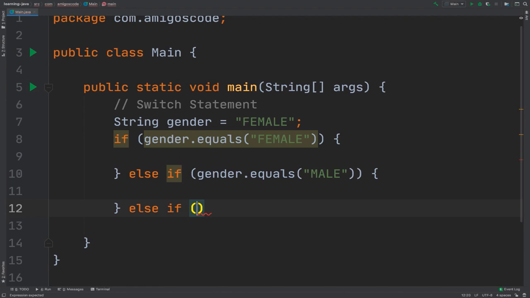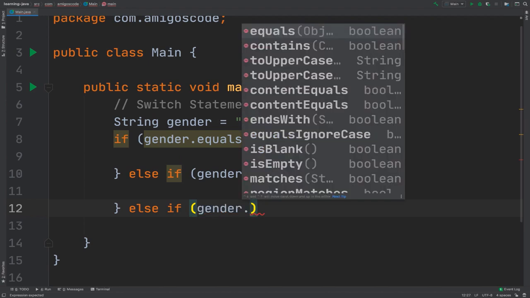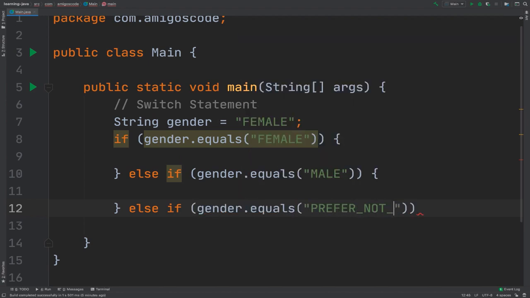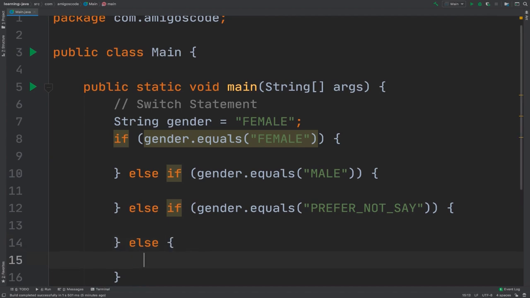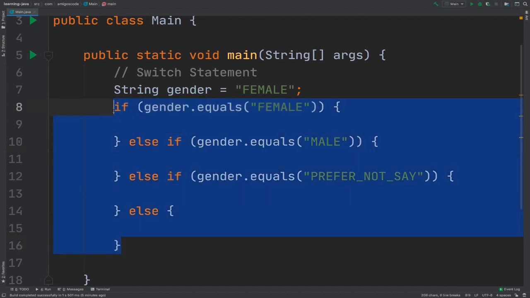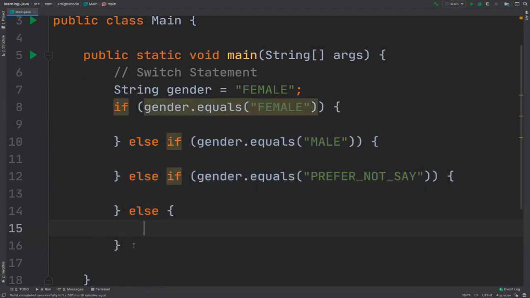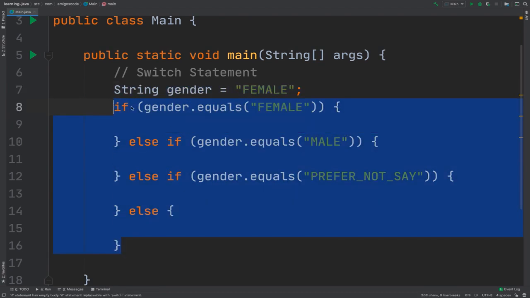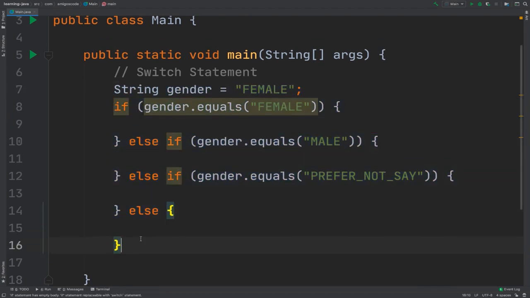If gender dot equals prefer not to say, and then we also should have an else, right? This is when you say I don't recognize the gender. But you see that this is how we would do it with if statements. And the way that we can do the exact same thing with switch statements is as follows.